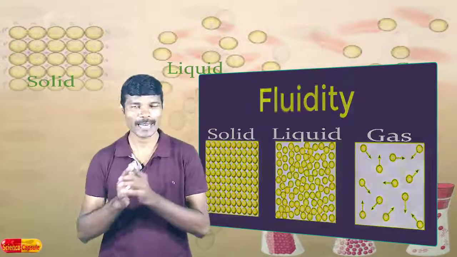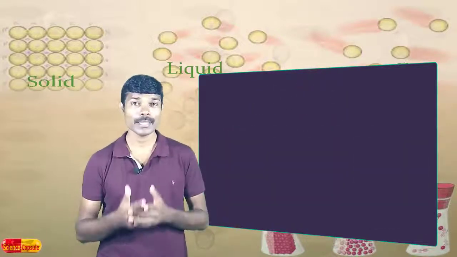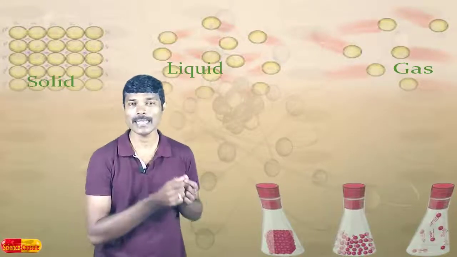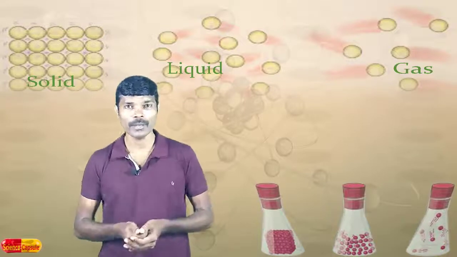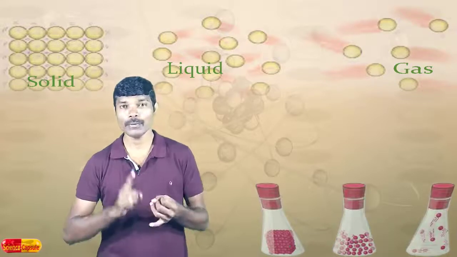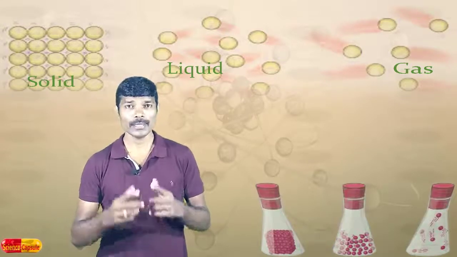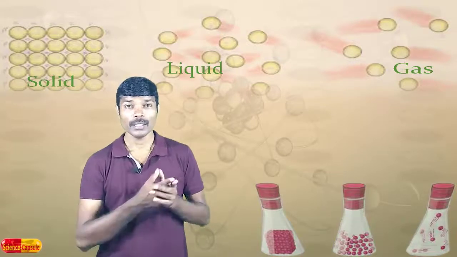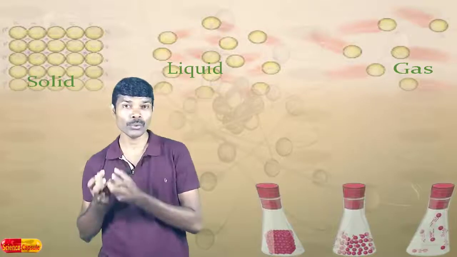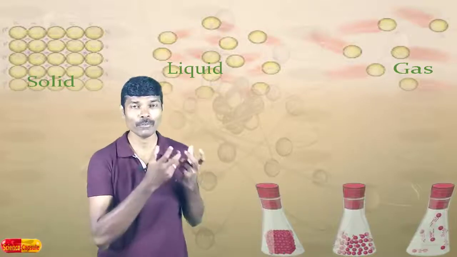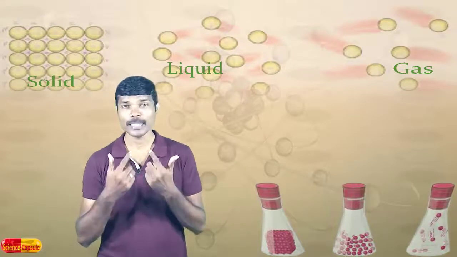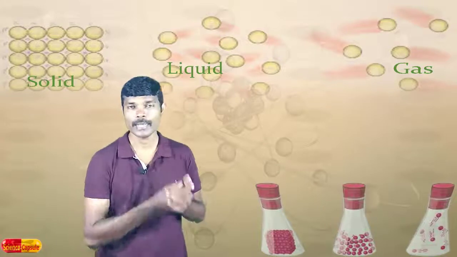On the basis of the characteristics we have just learned, let us understand how the smell of hot sizzling food prepared in the kitchen reaches you even if you are several meters away. Two important factors are involved: one is diffusion and the other is kinetic energy. Diffusion is the intermixing of particles, right? The smell comes to you because the particles reach you. There, the diffusion of the food particles takes place. As a result, we get the smell of the food cooked in the kitchen.